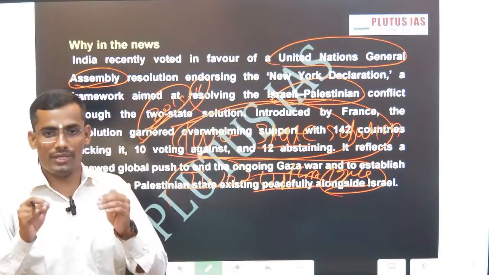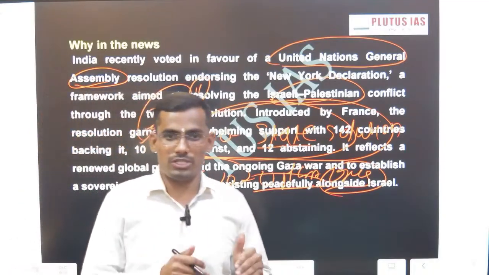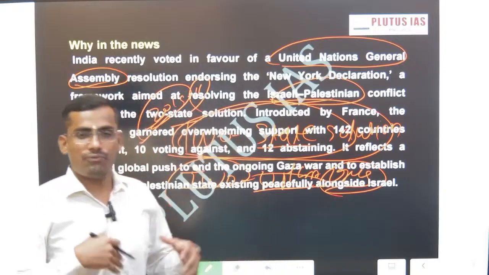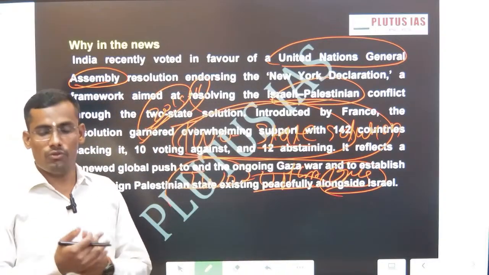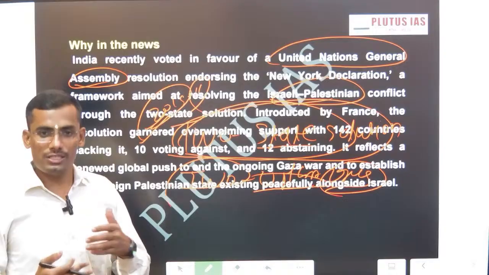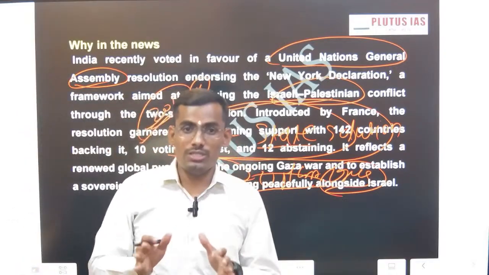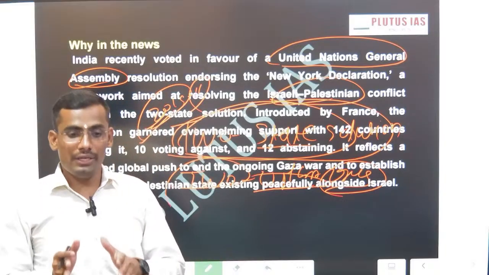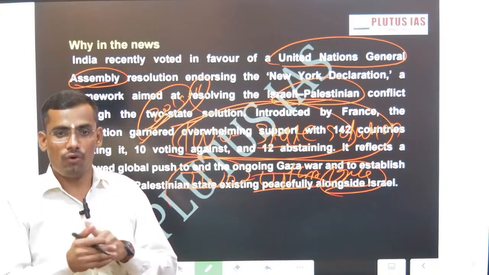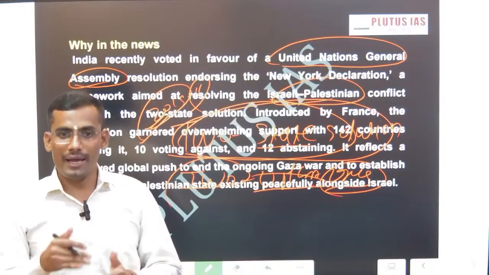The most fragile region in the world is West Asia, because if someone occupies other people's land, this is bound to happen. But this is a one-state solution. Our issue is what exactly India voting against Israel means for India-Israel bilateral ties.